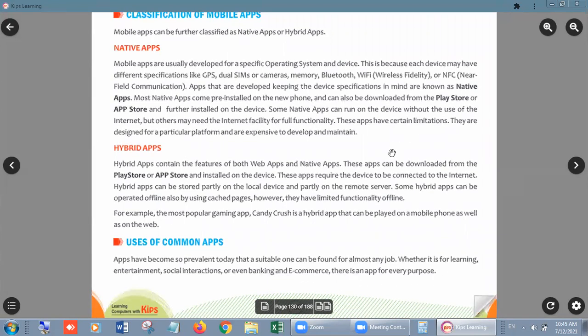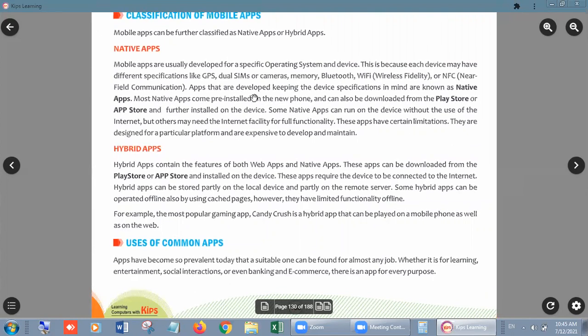Look, students, we have so many apps nowadays. Lakhs of apps we have, and every minute a new app is being developed by the programmers, right? So whatever you want to do, you just find your app according to your requirement, and you can start it directly on your mobile after downloading.